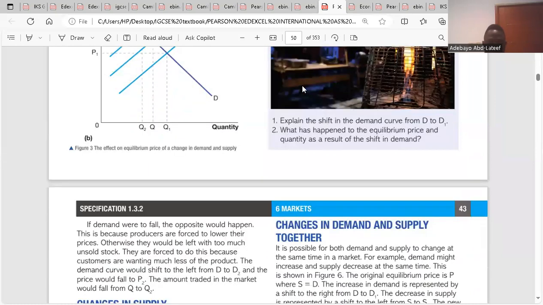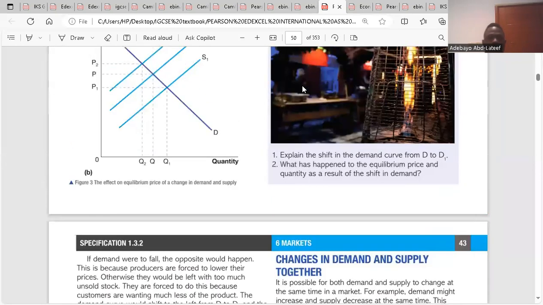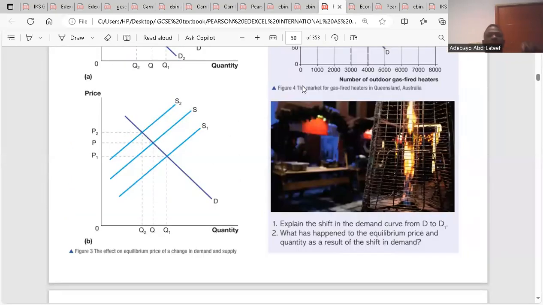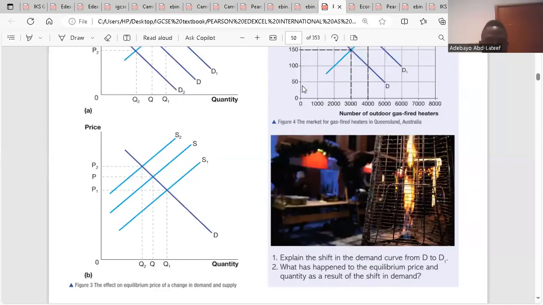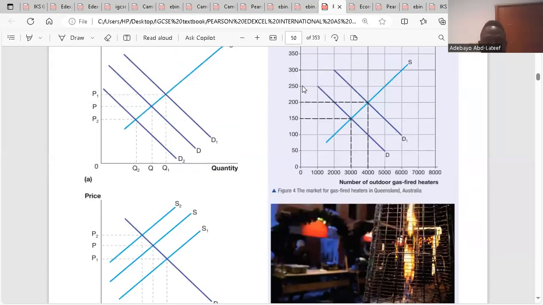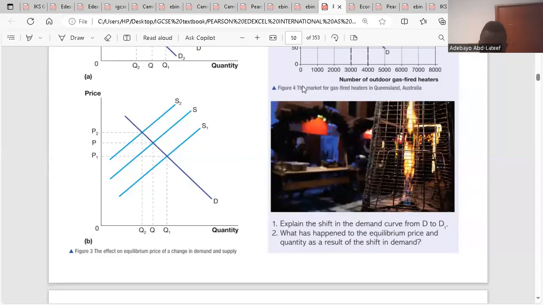Now, look at the supply curve here. No, here we have an increase in price from P to P1. So there's an increase in price from P to P1. That brings about the quantity supply to increase from S to S1.